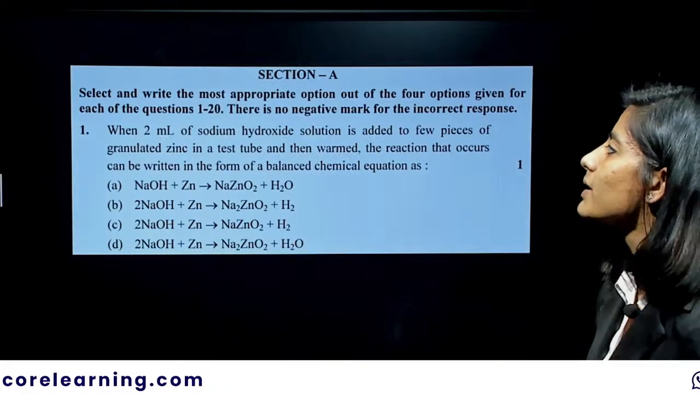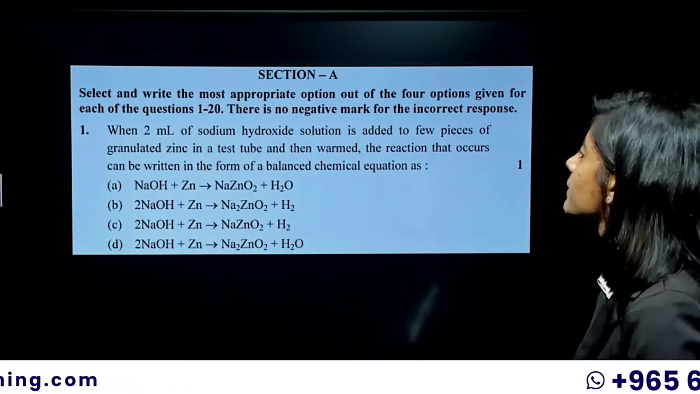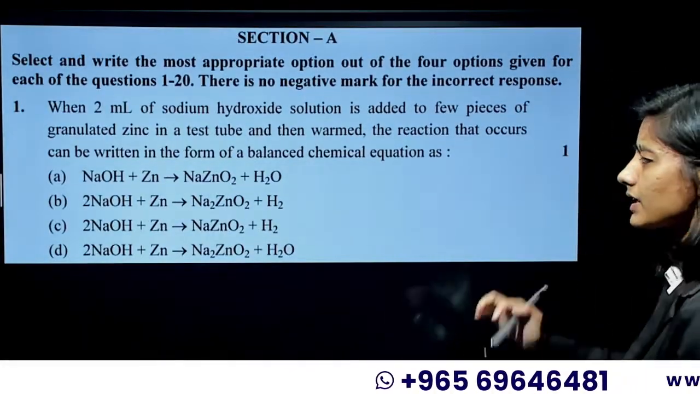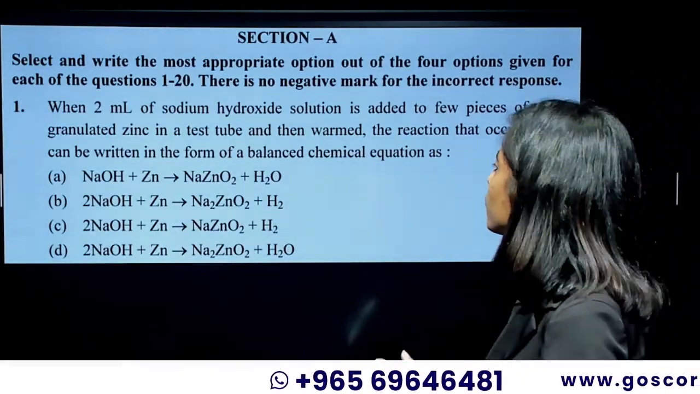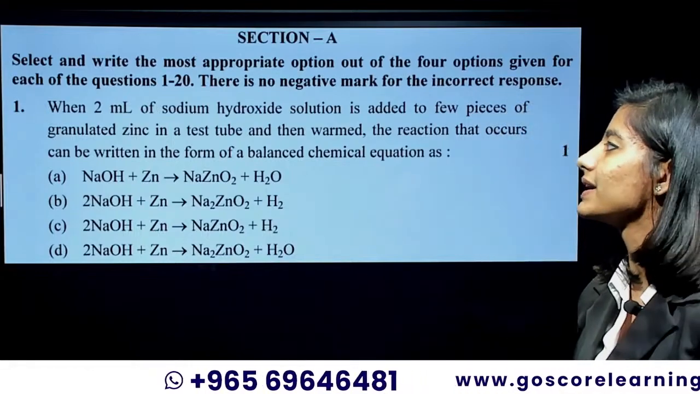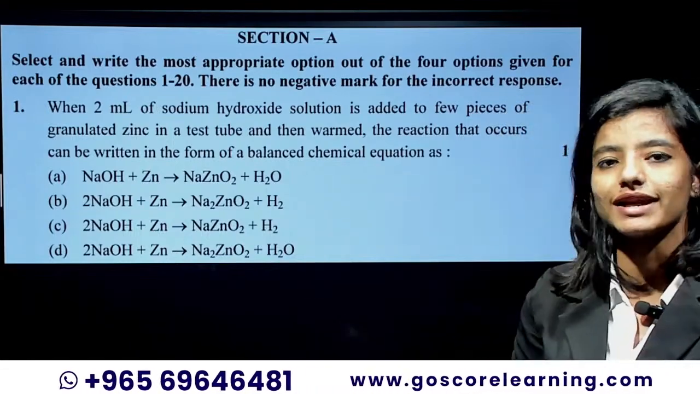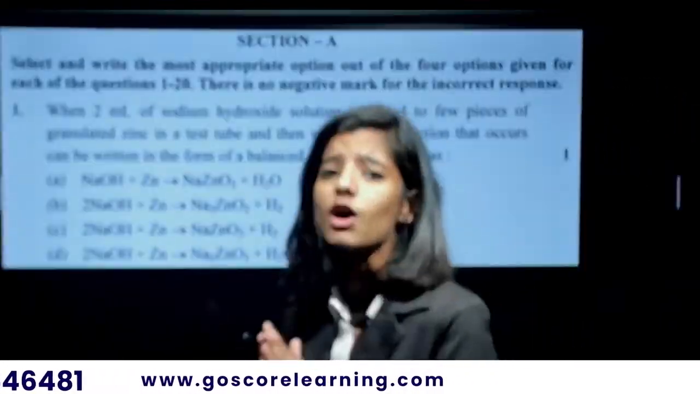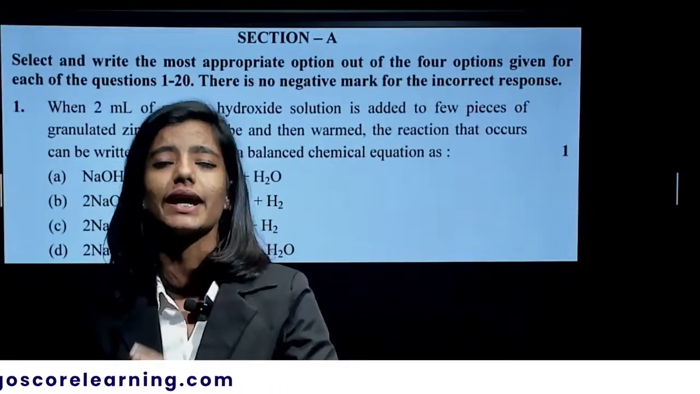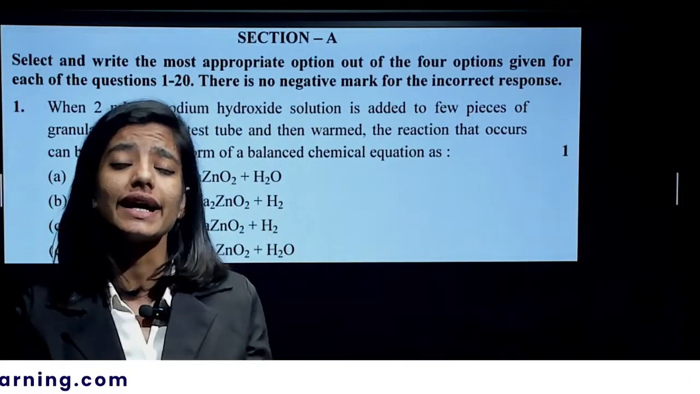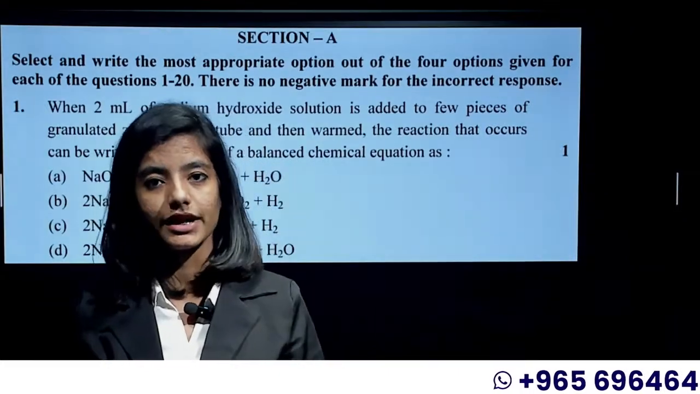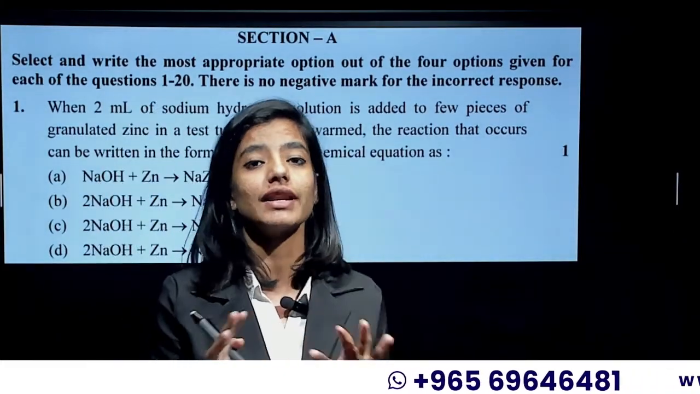When 2 ml of sodium hydroxide solution is added to a few pieces of granulated zinc in a test tube and then warmed, the reaction that occurs can be written in the form of a balanced chemical equation. So you have to write the balanced chemical equation. As I repeated in all the lives, zinc in the acid, which is the most important part, or zinc in the alkali, which is again an important part, you have to concentrate on. There will be one or other question related to this.